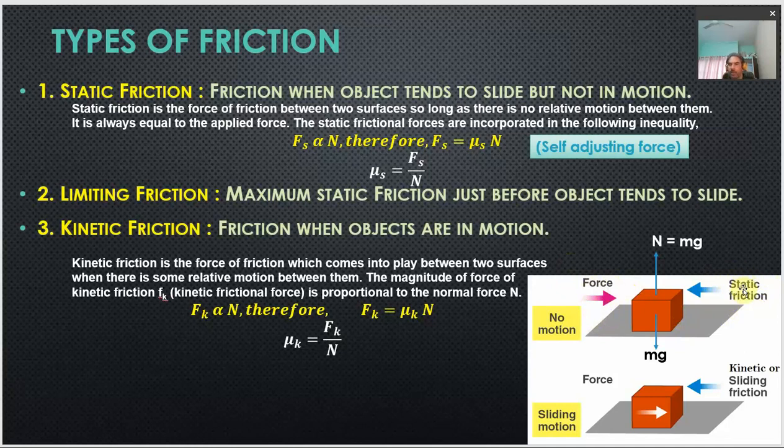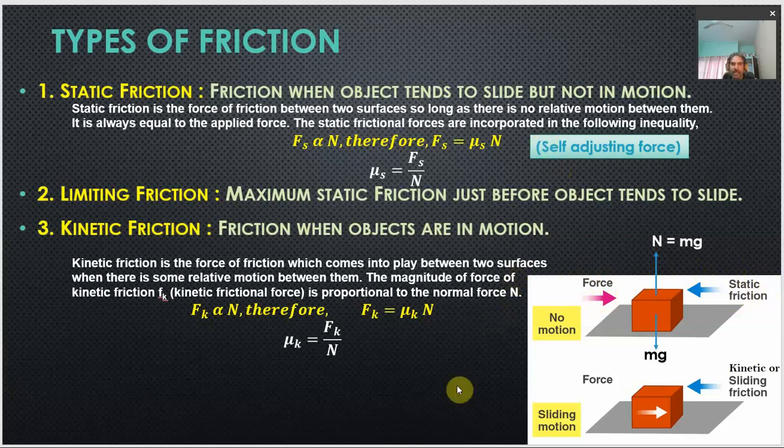So static friction adjusts itself according to the applied force, up to a certain limit. For this nature, static friction is called a self-adjusting force.